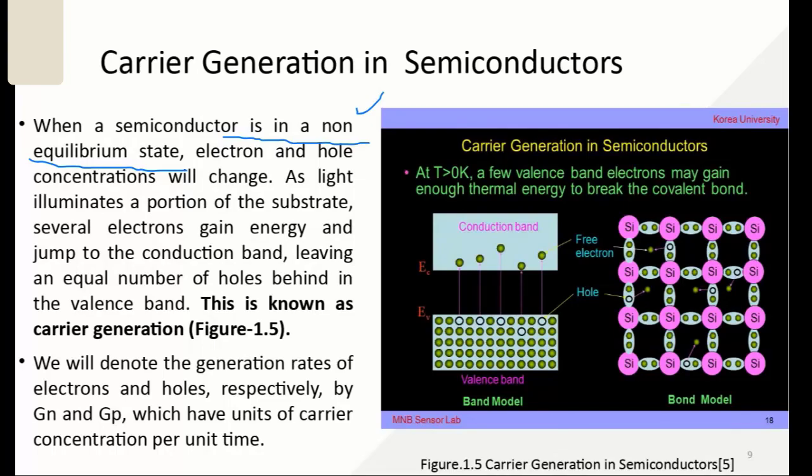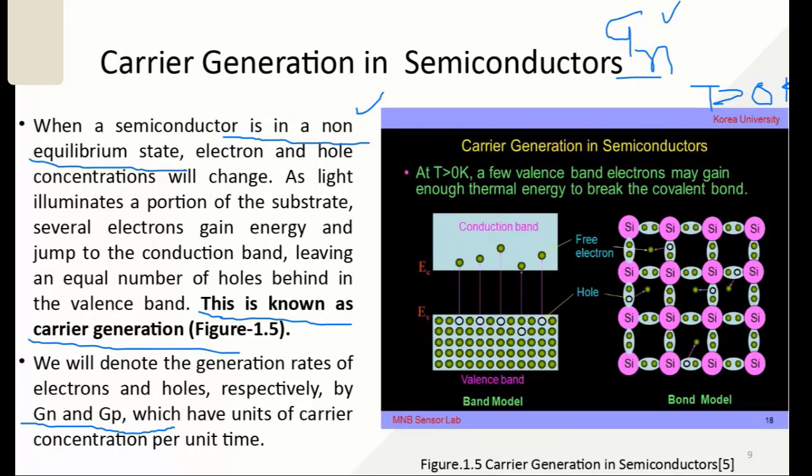Electrons go to the positive terminal of the battery, and holes go to the negative terminal. When you give energy to it, electrons go from the valence band to the conduction band, and this is the charge generation in the semiconductor. We name these generation rates of electrons and holes in the semiconductor as Gn and Gp.